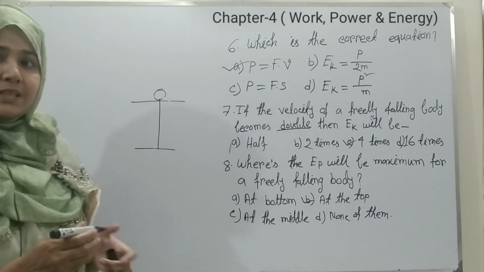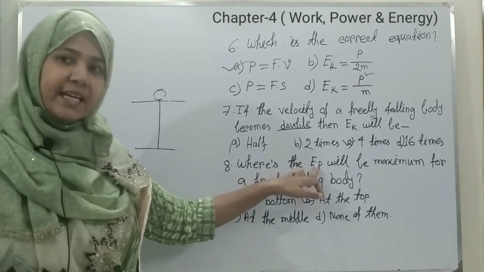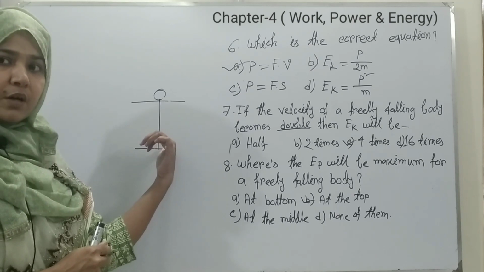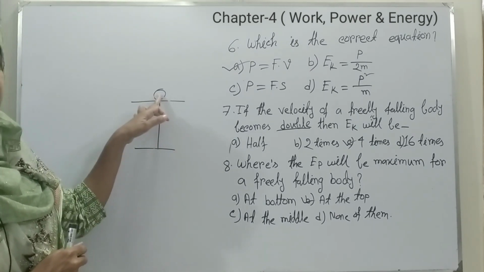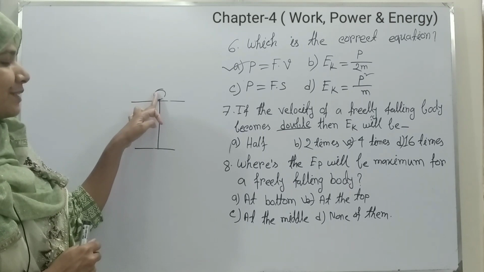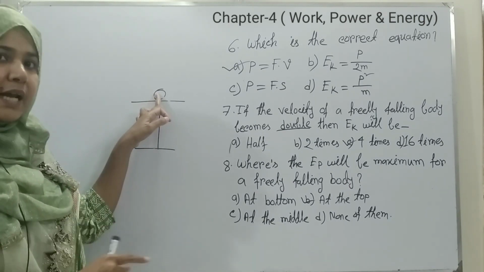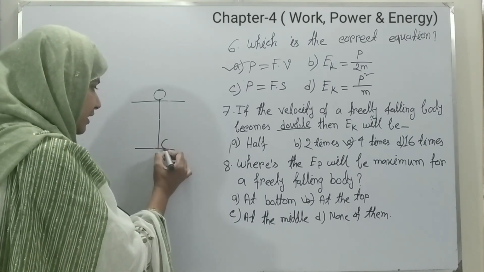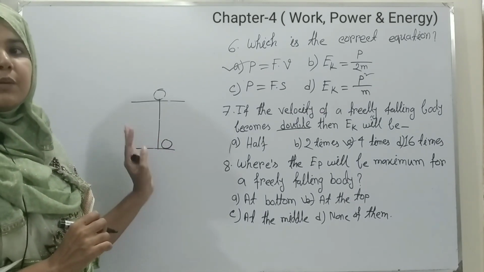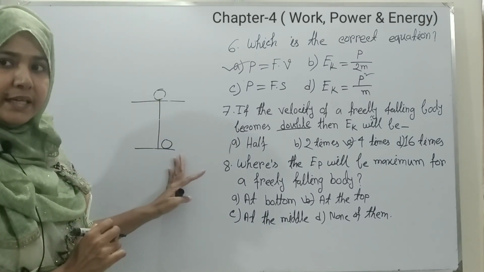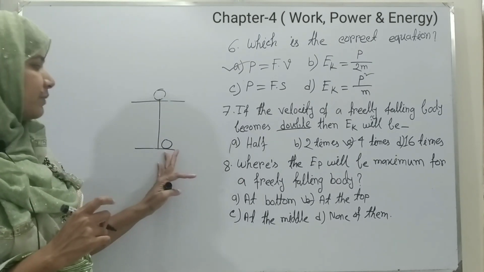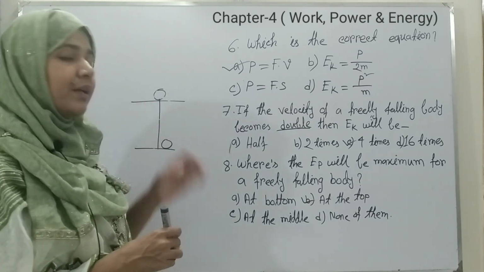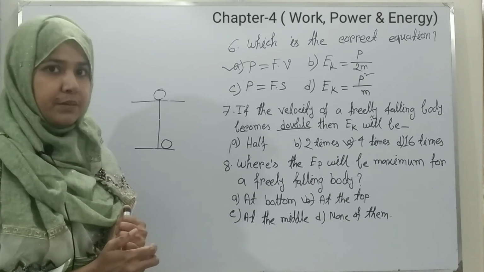Okay, now if the question asks where the kinetic energy will be maximum, then our answer will be at the bottom, because when the object starts to freely fall, the potential energy starts to convert into kinetic energy, and whenever it touches the ground or just before touching the ground, all the potential energy is converted into kinetic energy. So at the bottom, the kinetic energy will be maximum for a freely falling body, and at the top, the potential energy will be maximum.